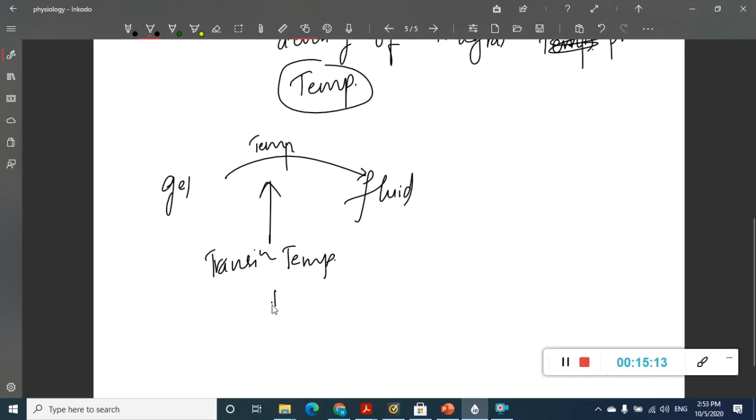This transition temperature is inversely proportional to the fluidity. If the transition temperature is high, fluidity is low. If the transition temperature is low, fluidity is high.